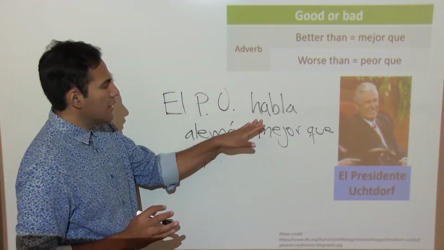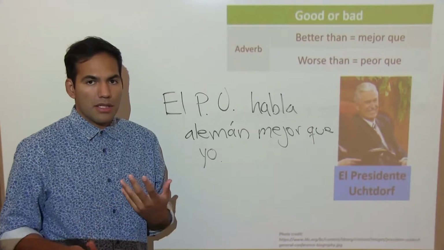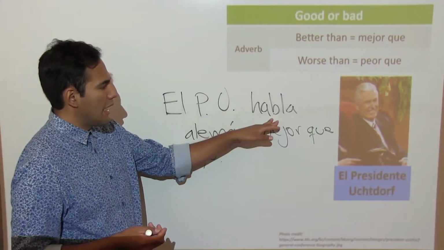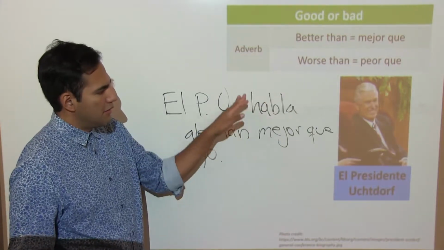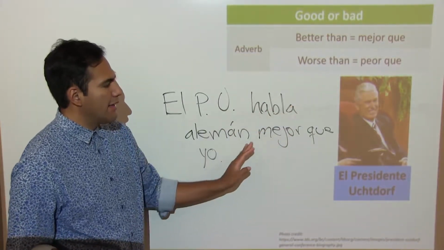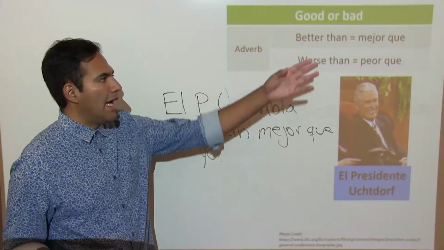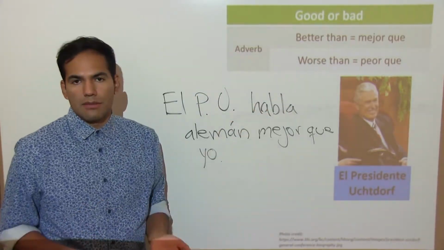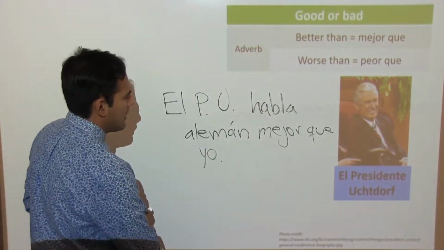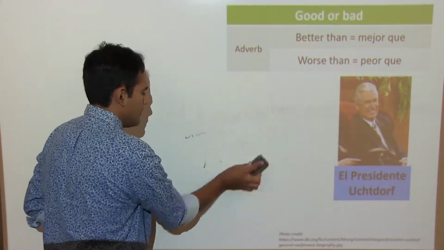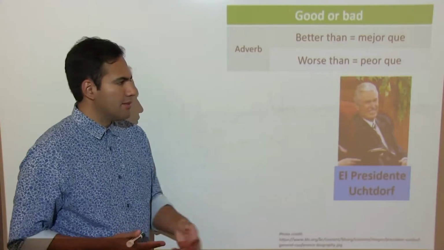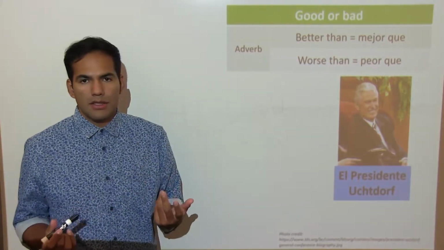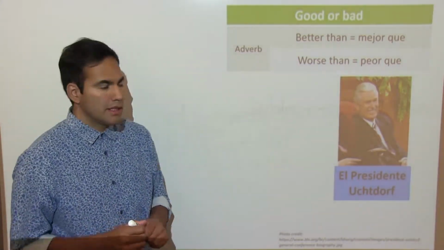Notice how here, since we're not describing a person or a thing or an entity, we're describing an action. We don't need a verb said. We only need the verb or the action, and then right away we need to add the quality that we're trying to compare. But let's say that I'm not sure if he speaks Spanish, but let's say that I wanted to express that I speak Spanish better than he does.